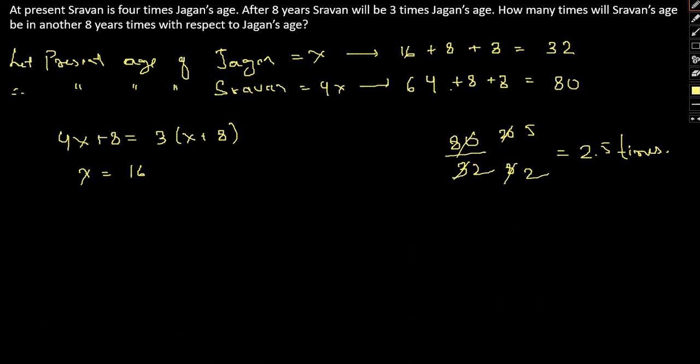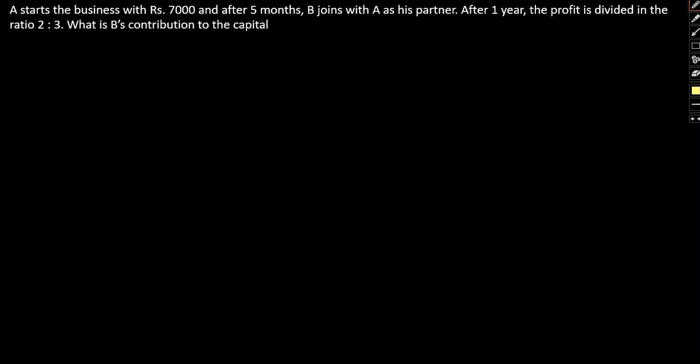Now let's move on to the third question of the video. Let's take a look at that as well. So this question is of partnership in business. So let's take a look. A starts the business with rupees 7,000, and after 5 months B joins with A as a partner.